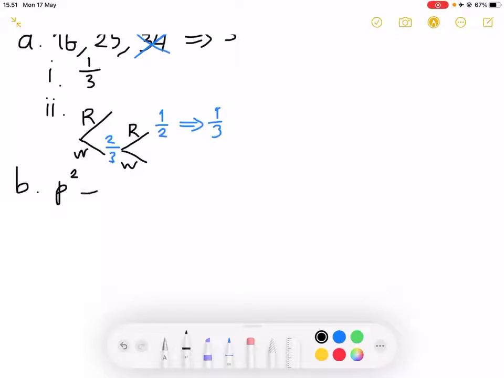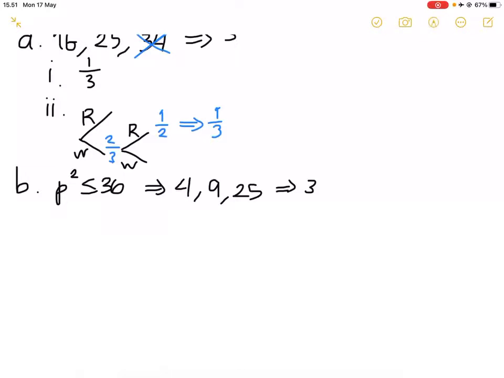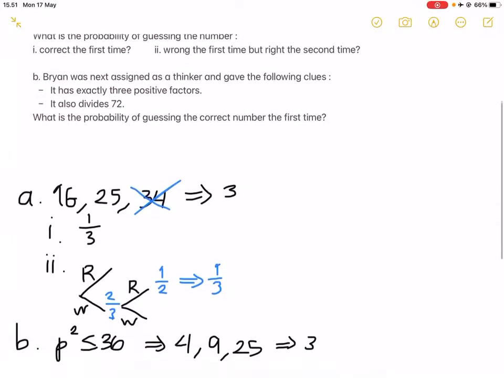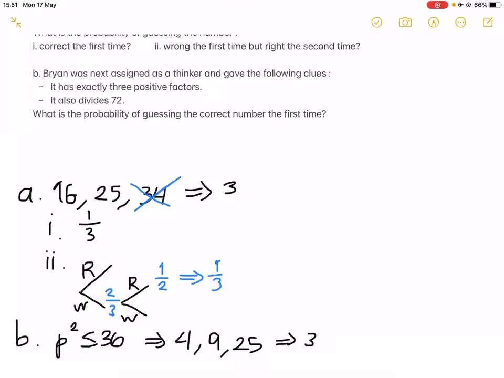And we must also maintain that this must be less than or equal to 36. So the possibilities for these numbers will be as follows: 2 squared or 4, 3 squared or 9, and finally 5 squared or 25. So yet again, there are 3 possible numbers, given the first clue, of course.